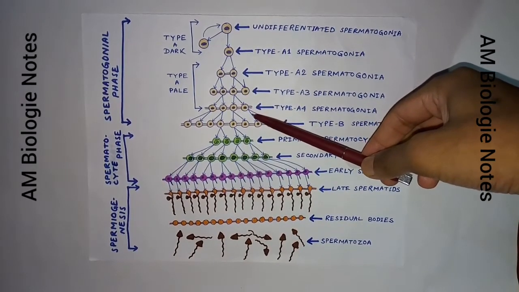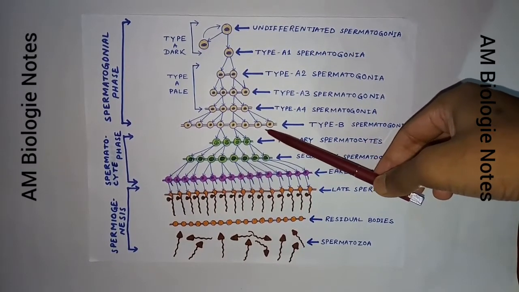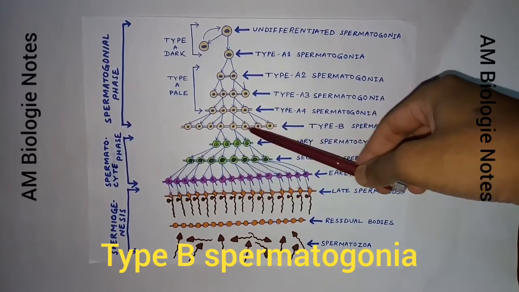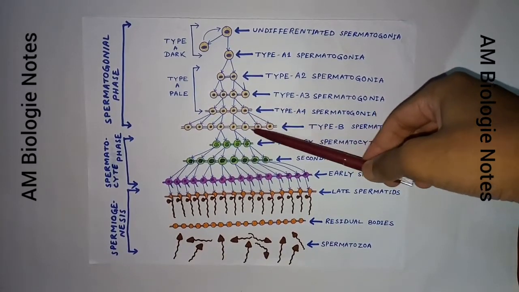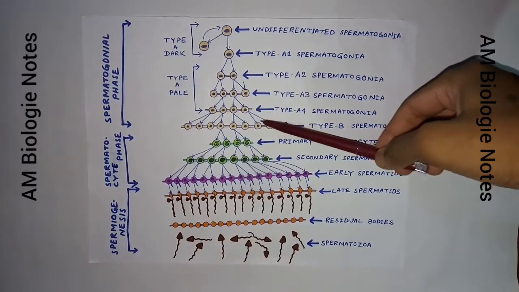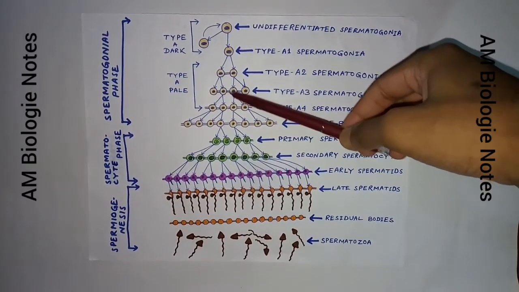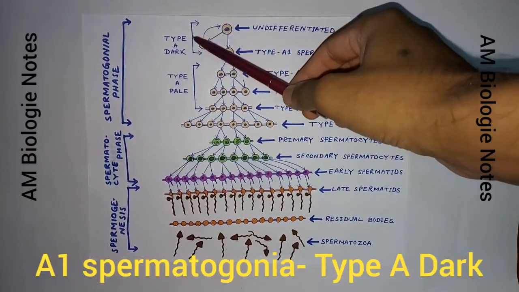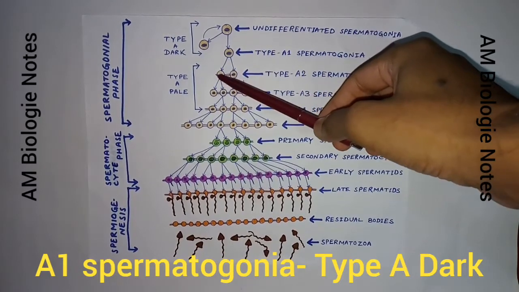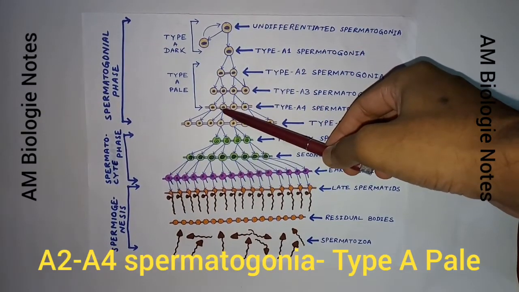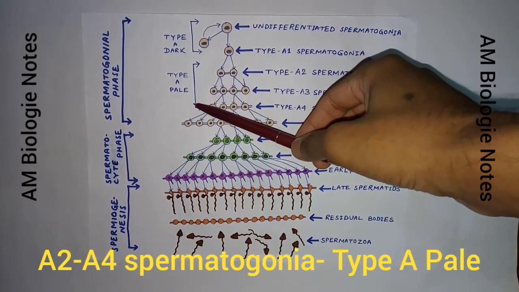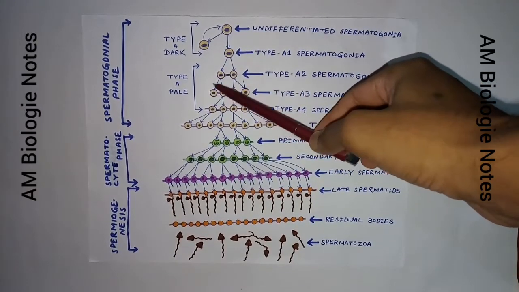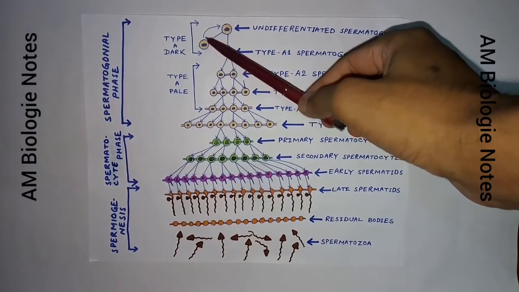So, the intermediate spermatogonia divide mitotically once to form type B spermatogonia. Remember one thing, that the intermediate spermatogonial stage is not shown in the diagram. You see that I have named spermatogonial stem cells or type A1 spermatogonia as type A dark, and type 2 spermatogonia to type 4 spermatogonia as type A pale. This is due to their staining property of the cell's nucleus in routine hematoxylin and eosin preparations.